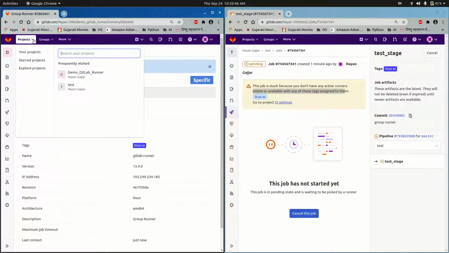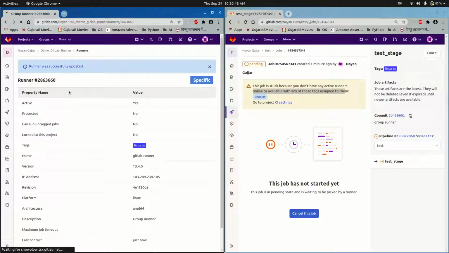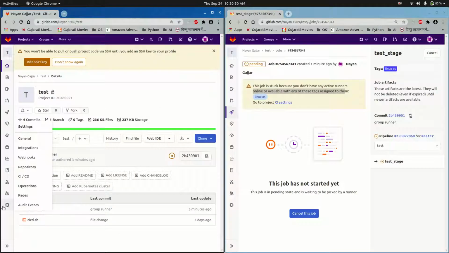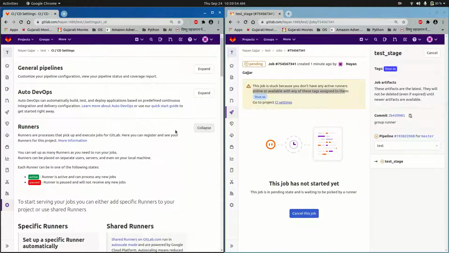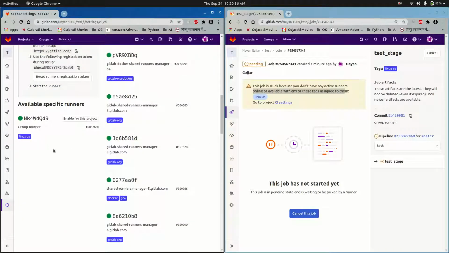So I will go to my test project. Over here settings, CI/CD, runners, expand it, and you can see that as soon as I have unchecked that option, locked runners, that particular specific GitLab runner is now available to another project. So now I will click on this option, enable for this project.